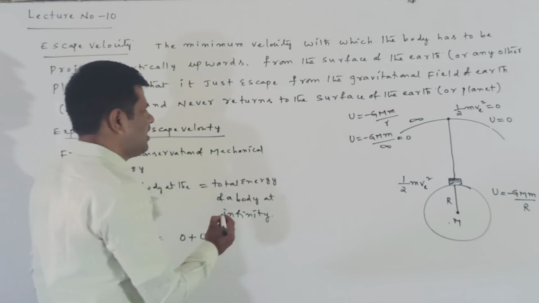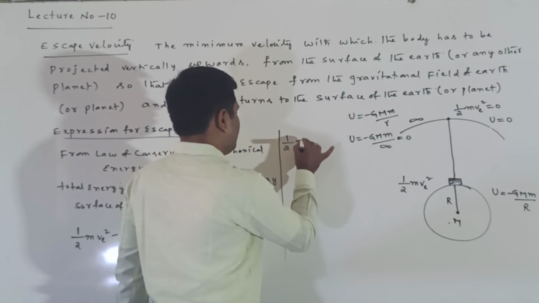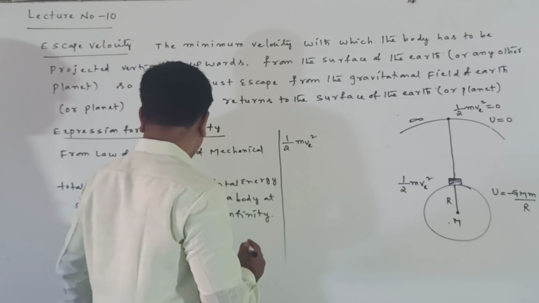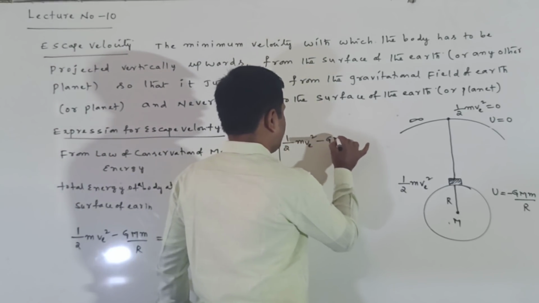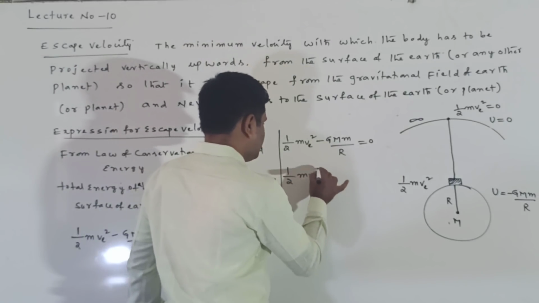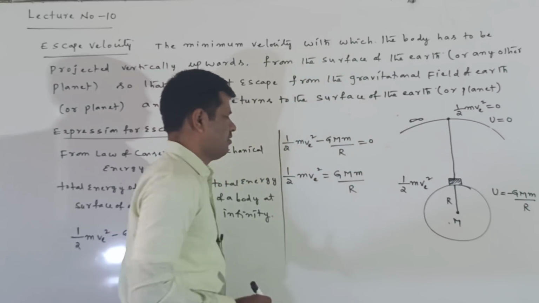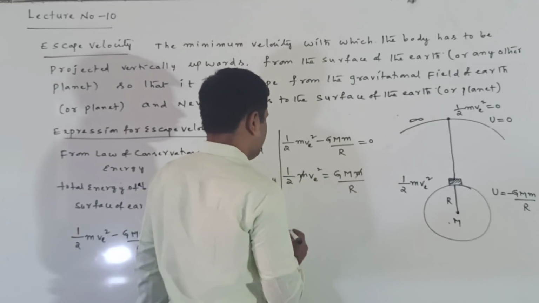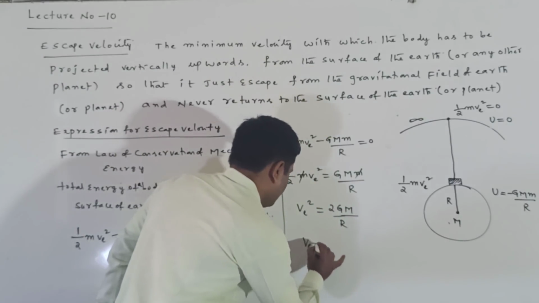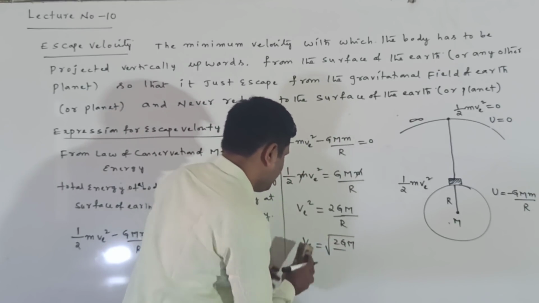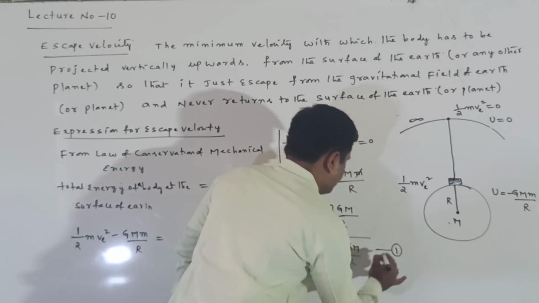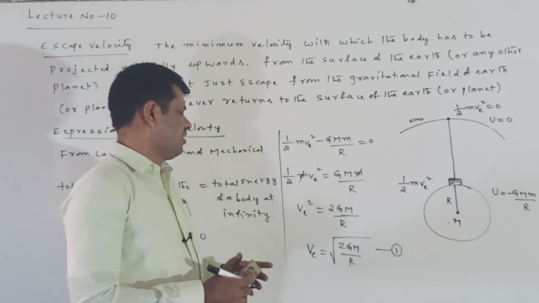From this, 1/2 mv square minus GMm by R equals 0, so 1/2 mv square is equal to GMm by R. Here m gets cancelled, remaining v square equal to 2GM by R. So V is equal to under root of 2GM by R. VE is under root of 2GM by R. This is one of the expressions for the escape velocity.